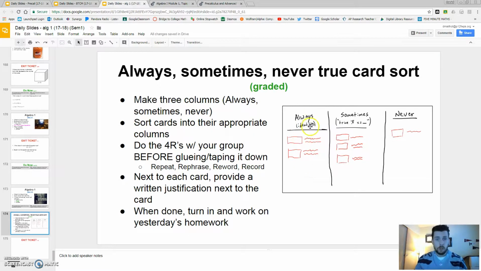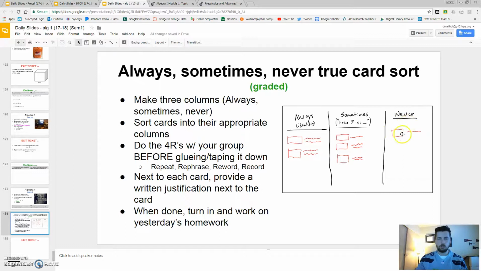So if you say always true, you probably should say something over here like both sides are equal, or something that proves that they're always true. For sometimes true, use this phrase that we looked at last time: sometimes true, if x equals what would make it true.